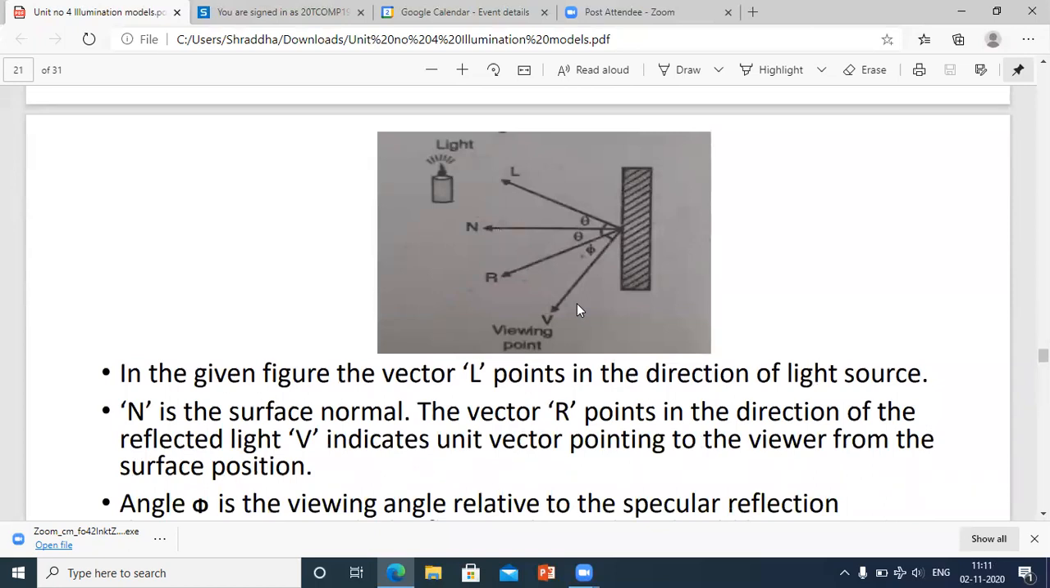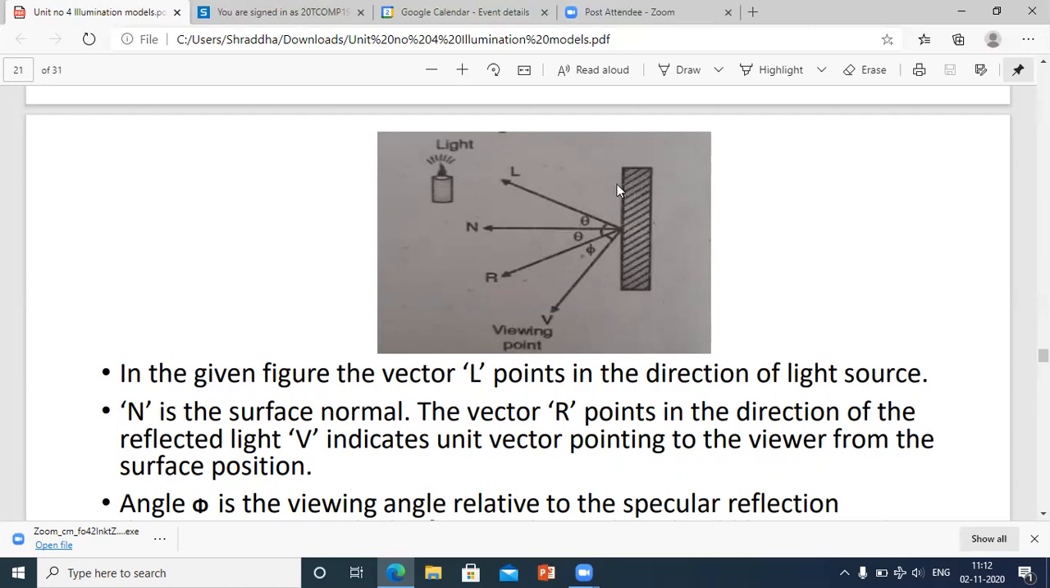In the given figure, the vector L points in the direction of the light source. Means the light source is present in this direction. N is the surface normal. The vector R points in the direction of reflected light. R is nothing but the reflected light. L is always pointing to the light source, N is the surface normal, R is the reflected light, and V indicates the unit vector pointing to the viewer from the surface position.